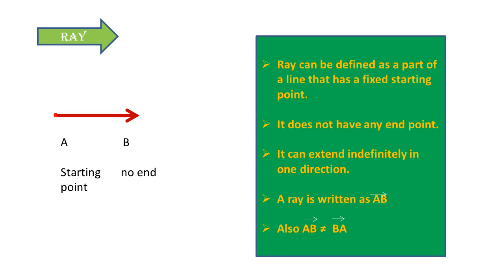Now children, for a line or line segment, we have seen that AB can be written as BA. But in the case of a ray, we cannot write AB equal to BA. The reason is that when we write AB, it means it starts from A and goes towards B. But BA means it starts from B and goes towards A. So both have different representations. So ray AB is not the same as ray BA. We have to keep this in mind. So we have now learned three concepts: line segment, line and ray.